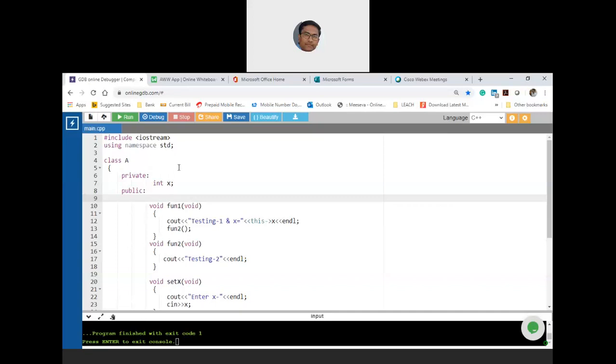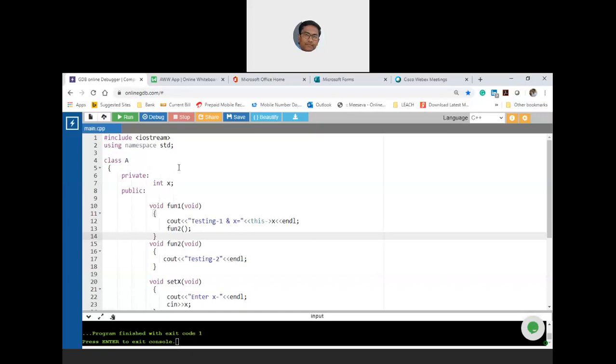Now, function invocation will happen only at runtime. As far as the compilation process is concerned, fun1 is a separate member function and fun2 is a separate member function. It is expected that either fun1 or fun2 has to be invoked by binding an object. That is the rule the compiler understands.